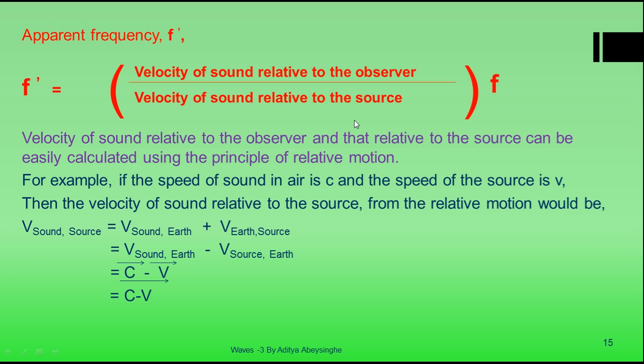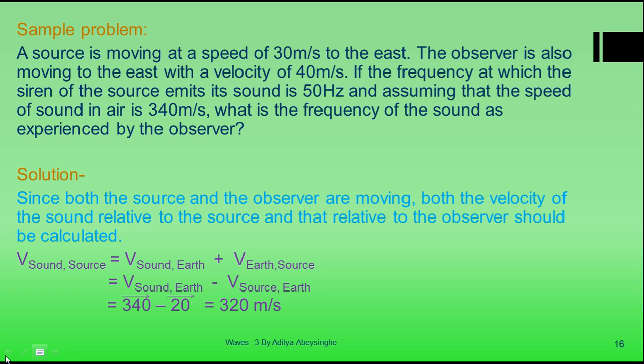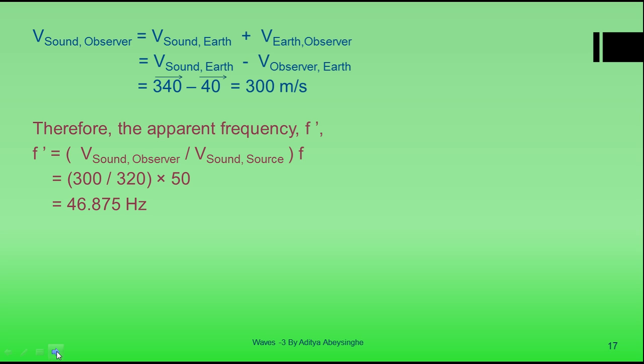We know the velocity of sound relative to the source, which we calculated as 320 meters per second. We know the actual frequency, which is 50 hertz. So from the Doppler effect equation, the apparent frequency is equal to the velocity of sound relative to the observer divided by the velocity of sound relative to the source, and the whole thing multiplied by the real frequency. So finally you will get 46.875.